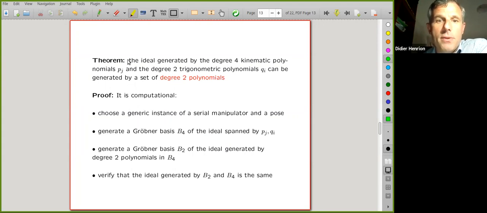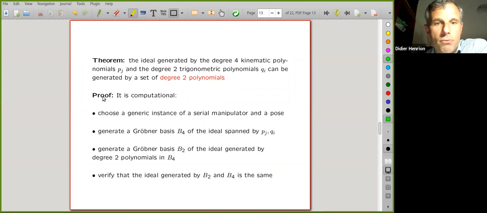It says that the ideal generated by the degree 4 kinematic polynomials, which I denoted Pj, and the degree 2 trigonometric polynomials Qi, can actually be generated by a set of degree 2 polynomials. I will not display these degree 2 polynomials. They are messy and they do not come from the physics, but from linear algebra.